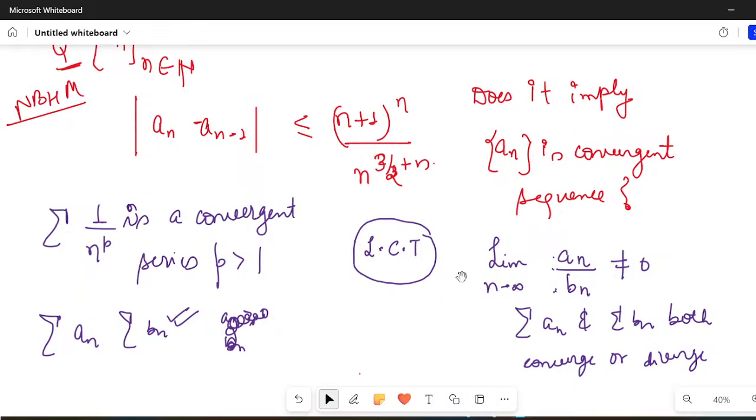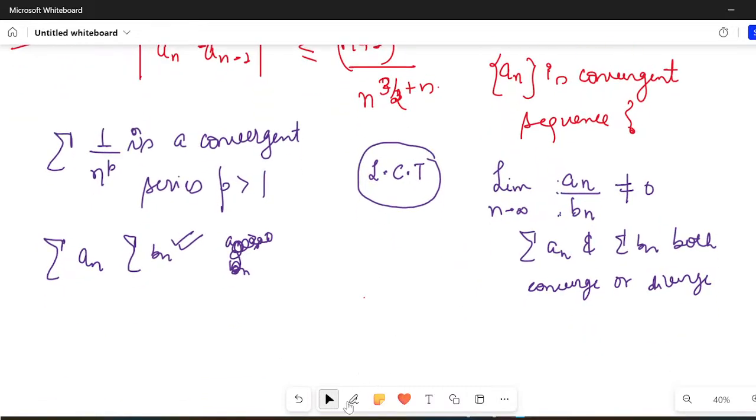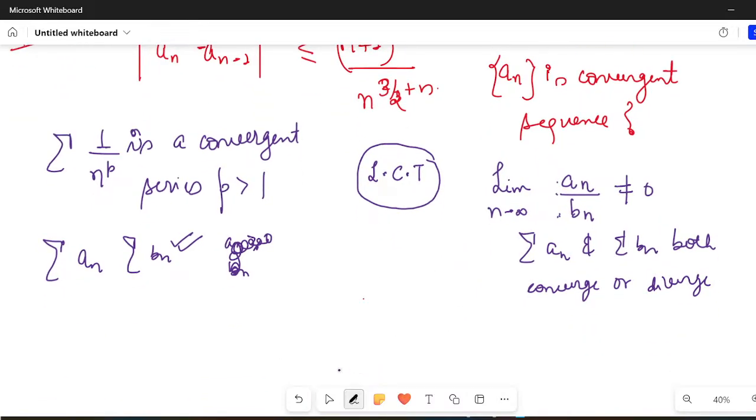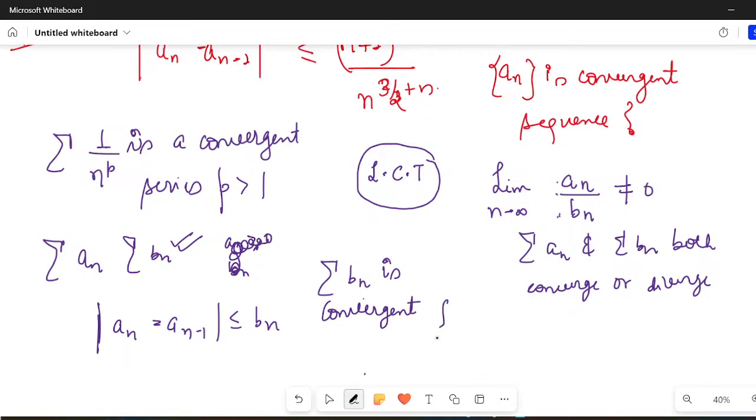Now, as I told you, the result was this. If I have the condition |a_n - a_(n-1)| ≤ b_n, and summation b_n is convergent, then I can say that summation a_n would be convergent.